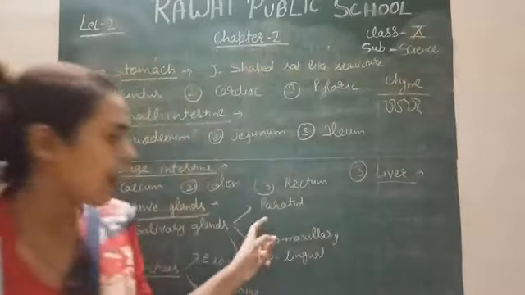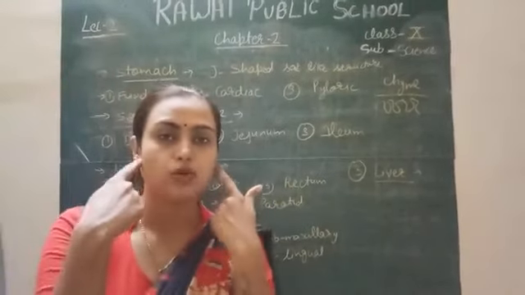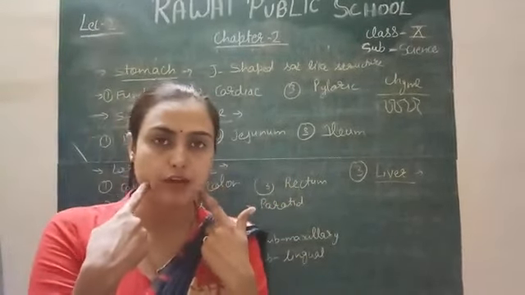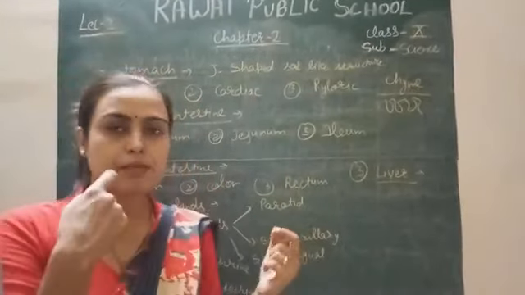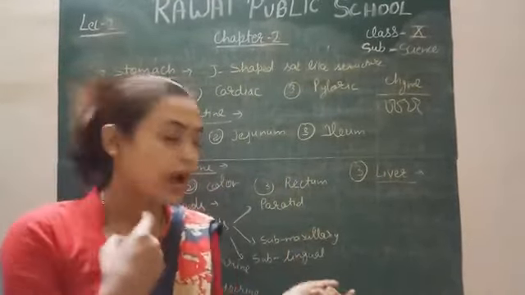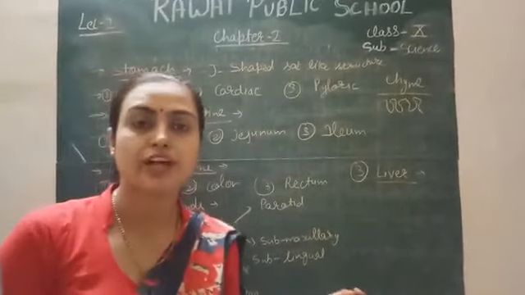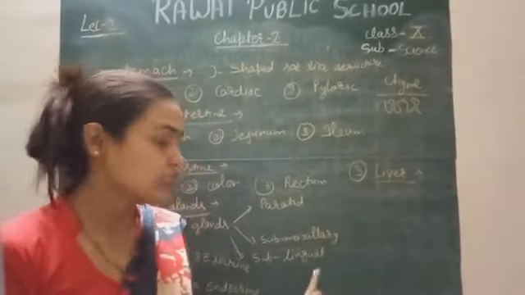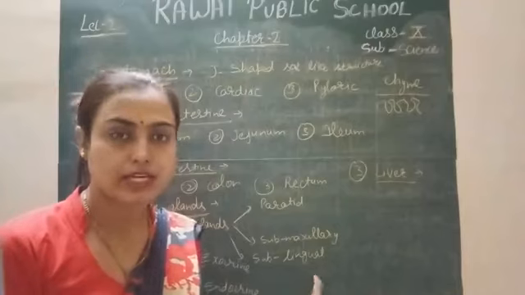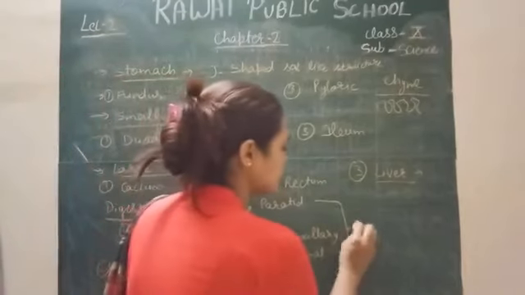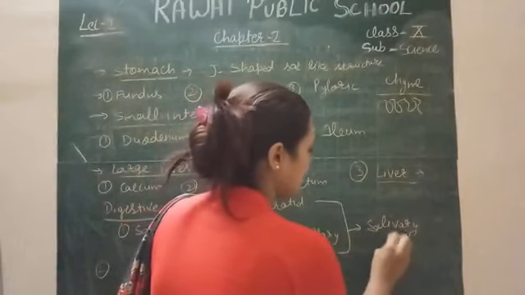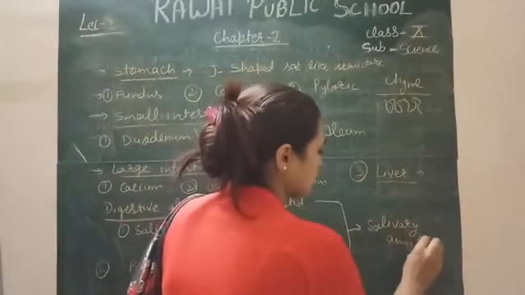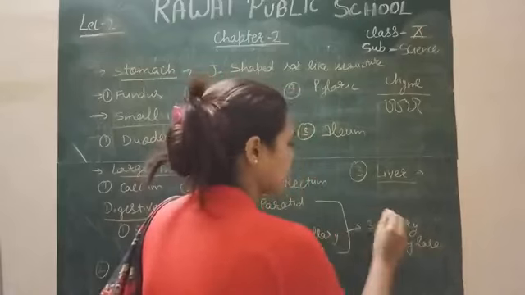The parotid gland is present here, below the cheek line. The submaxillary is present below the jaw region, and the sublingual is present below your tongue. So these three salivary glands collectively release saliva.